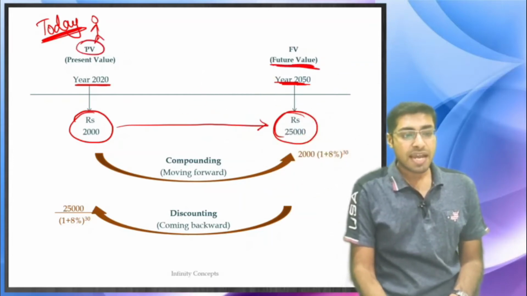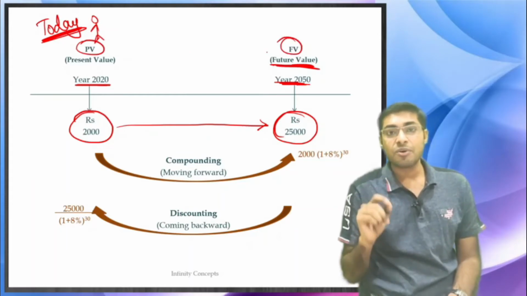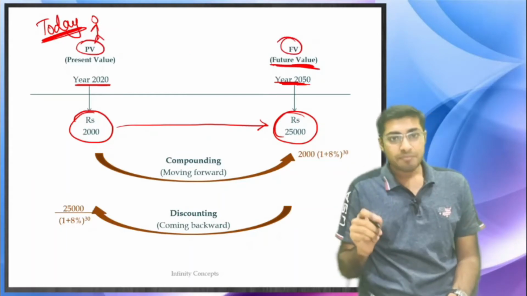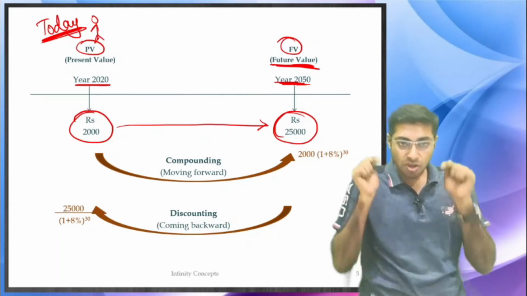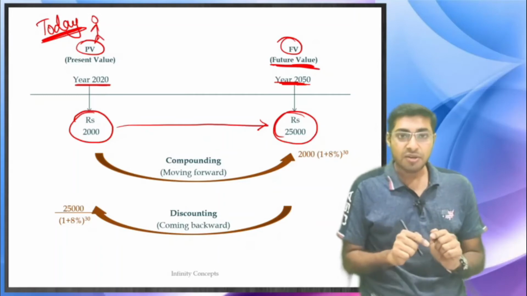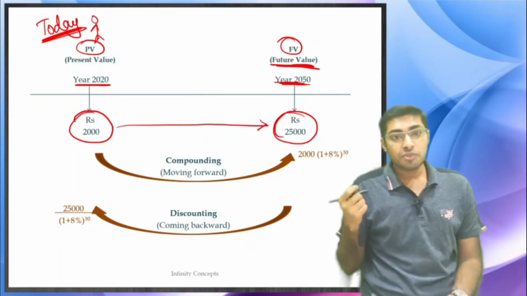So PV and FV are the terminologies that we are going to use again and again. PV is today's money or amount as of today, and later on is known as the future value.